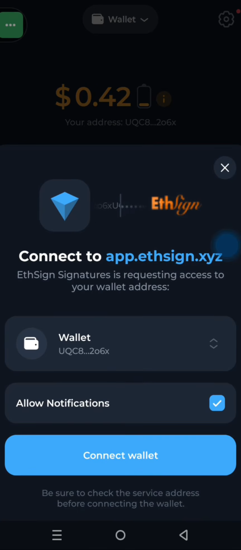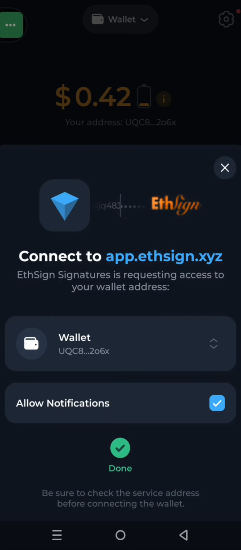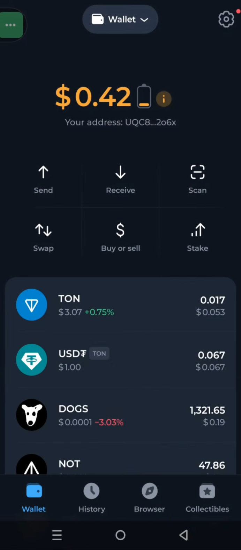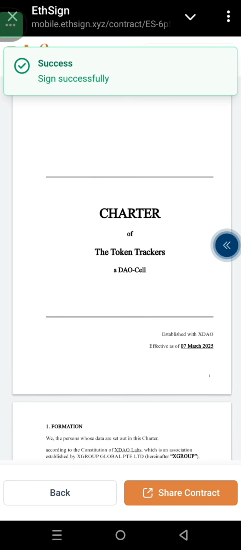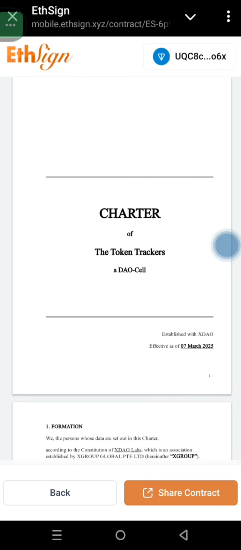So let's insert the signature, and then once you have done it like this, you just come to complete contract, right here. Click on that, and then you are going to click on connect wallet again, and then you are going to confirm your password. Once you confirm your password, it's going to log you in and take you back to the page, and then you can see success. So I have signed successfully.